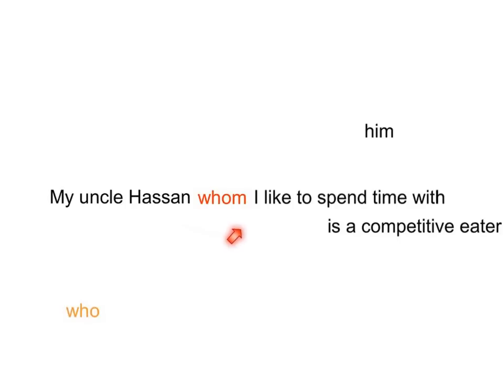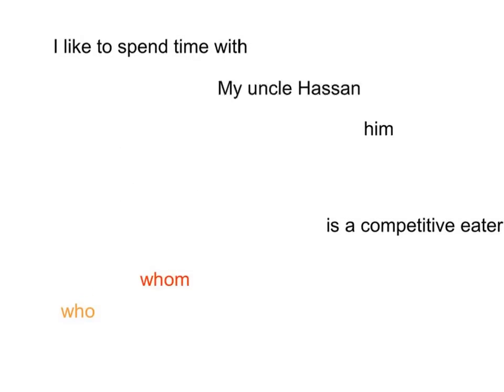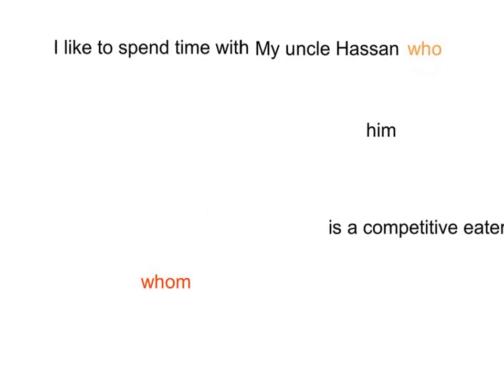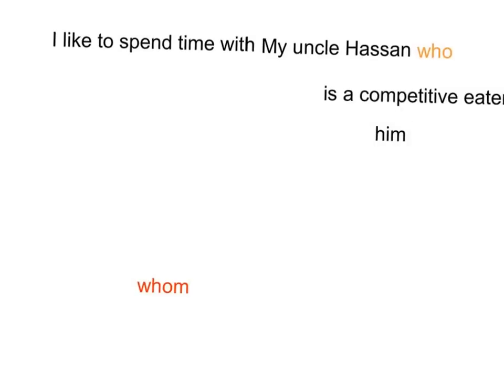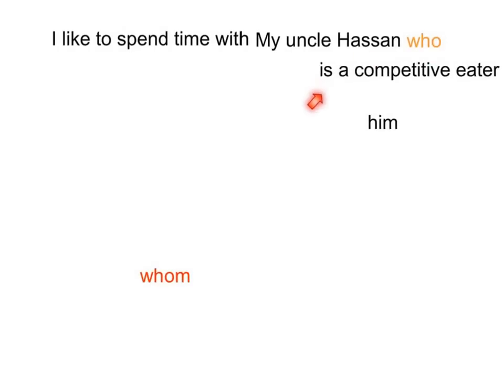Now in this case, whom shares some similarity in that it gives us more information about my Uncle Hassan. But here, the emphasis is on whom I like to spend time with. So whom follows the noun I. Once again, let's revise. I like to spend time with my Uncle Hassan, who is a competitive eater. Notice here, who is followed by a verb.